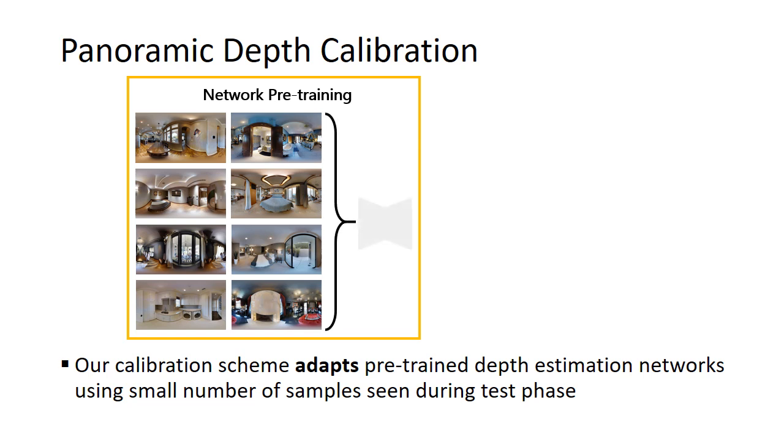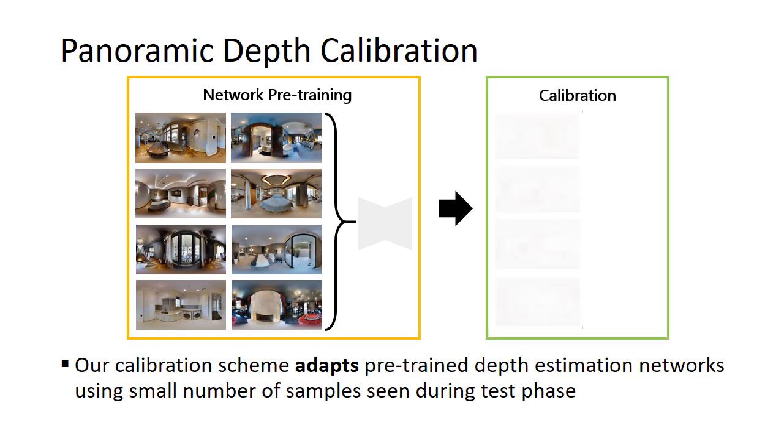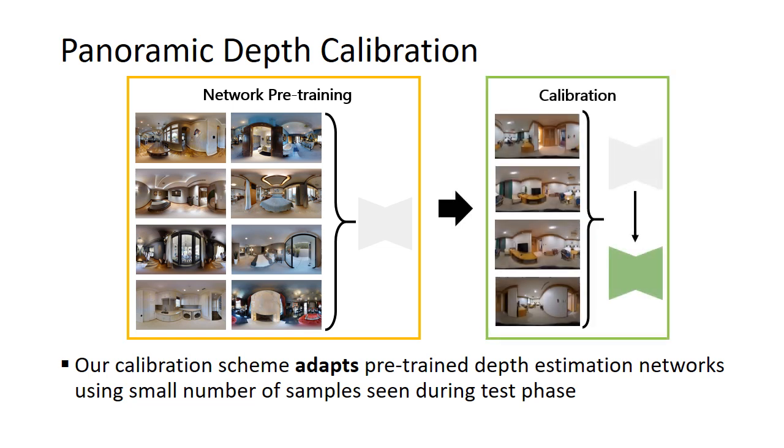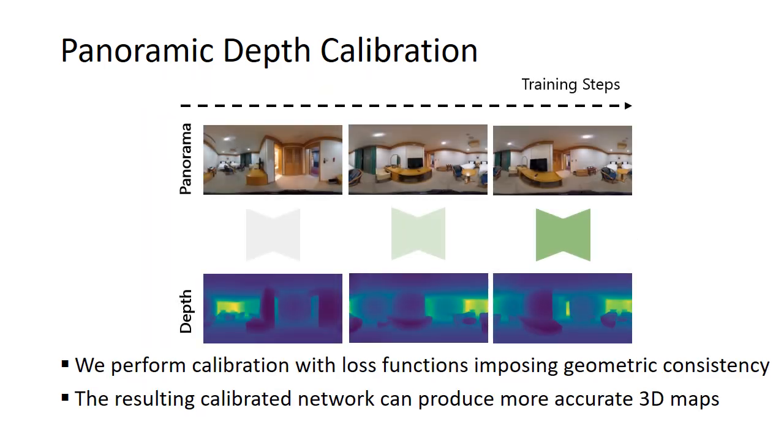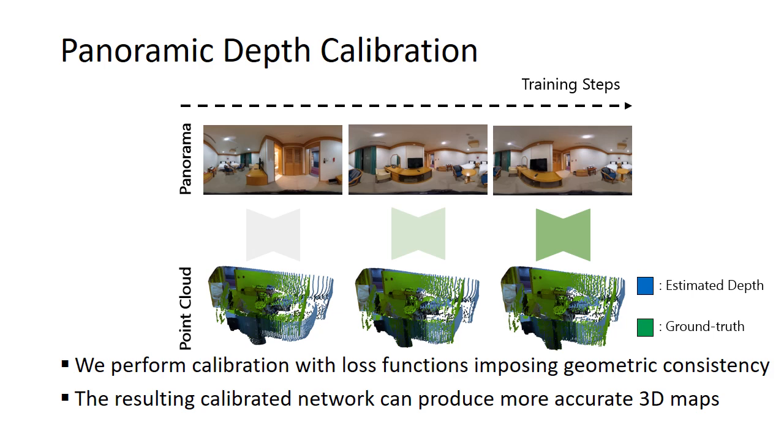Given a network pre-trained on a large number of panorama images, our calibration scheme aims to enhance its performance in new, unseen environments by training the network on a small number of test samples. To elaborate, during deployment, our calibration scheme employs test time training using loss functions that impose geometric consistency. The resulting calibrated network can produce more accurate 3D maps, which will be beneficial for downstream applications such as navigation.